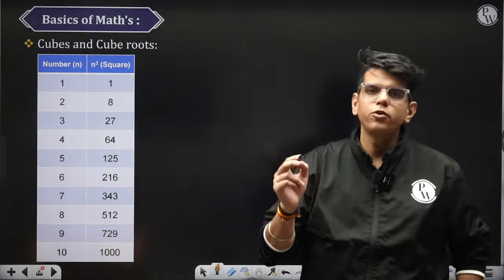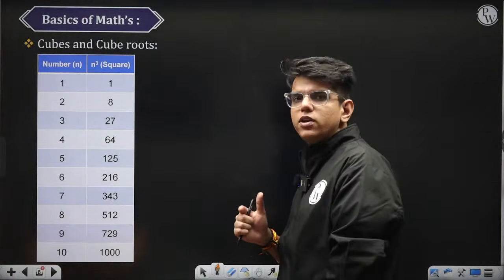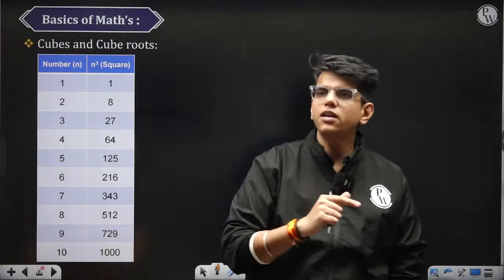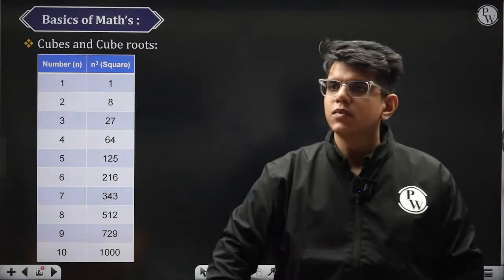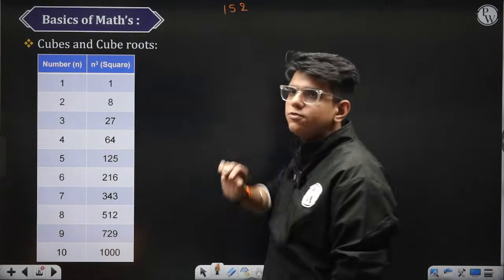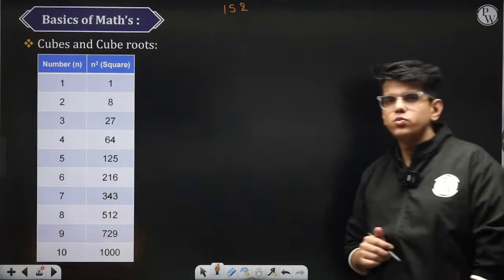Now here we have to use the concept of unit digit. What is the unit digit? Can someone tell me what is the unit digit of any number? Suppose I am writing 152. What is the unit digit of this number? What is the unit digit of 152?